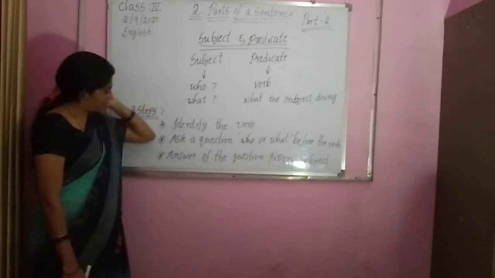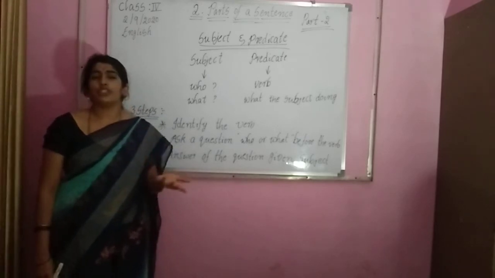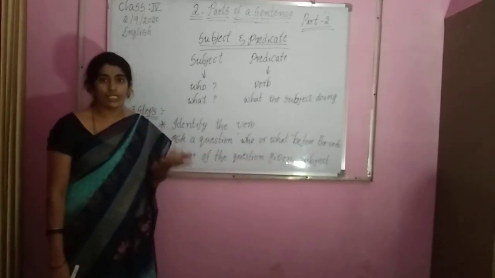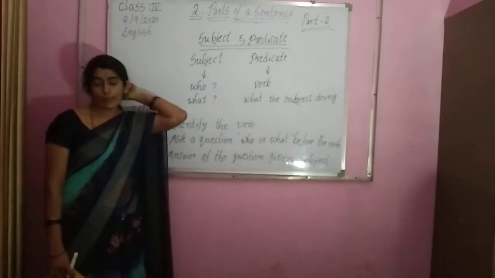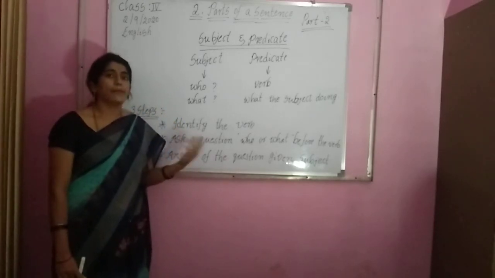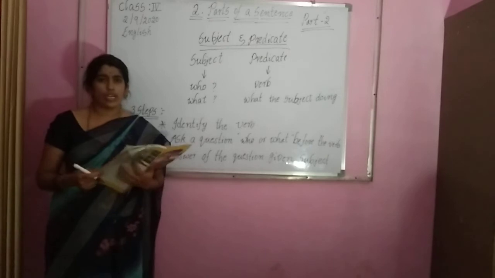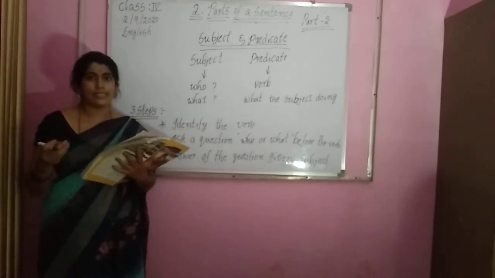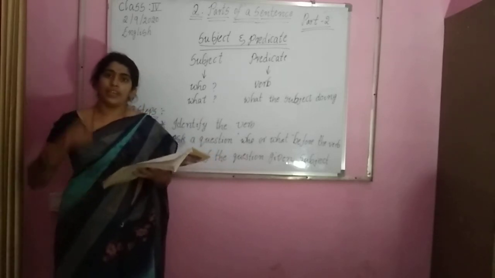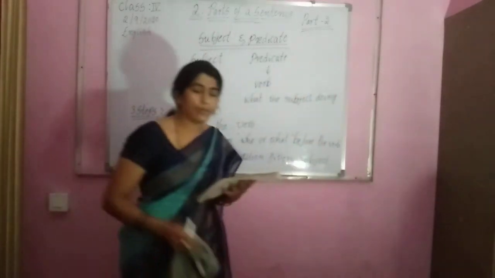Next, the answer of the question. If we ask a question we get an answer. The answer of the question is called subject. The remaining part of the sentence is called predicate. Okay, let us look into some examples. Today also we will discuss some examples, and later I will give the definitions of the subject and the predicate. Open your textbooks and CW also, children.